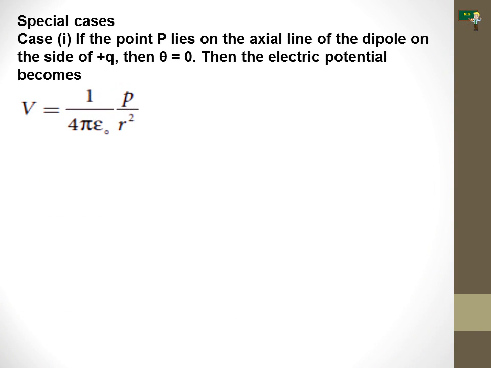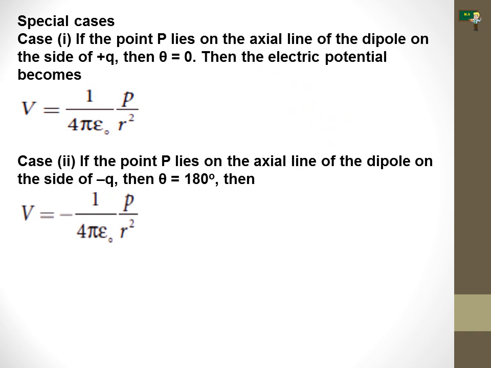There are three special cases for this equation. First one, if the point P lies on the axial line of the dipole on the side of plus q, then theta is equal to 0. We know cos 0 degree is equal to 1, so the electric potential becomes V is equal to 1 by 4 pi epsilon 0 p by r square.